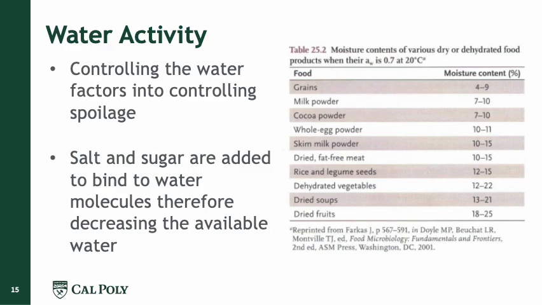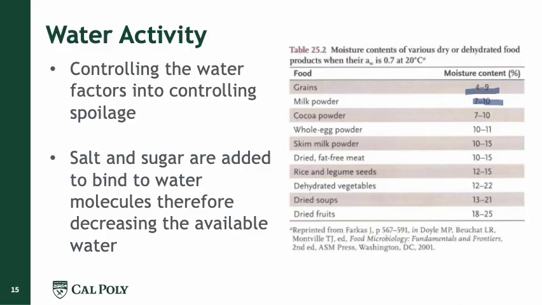So we have some examples of products where the water activity is 0.7, and if we recall, when we have a water activity lower than 0.85, we have a very low probability of microorganism growth. And we have the moisture content of some foods, for example grains, between 4 and 9%. We have milk powder between 7 and 10. We have cocoa powder, the same. Whole egg powder, 10 to 11%.